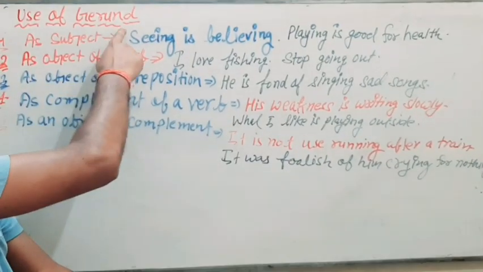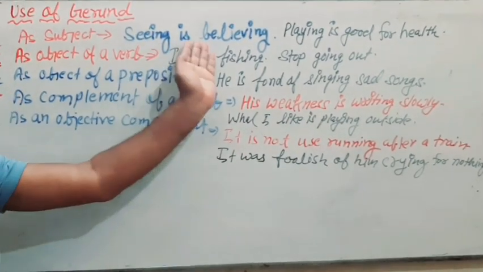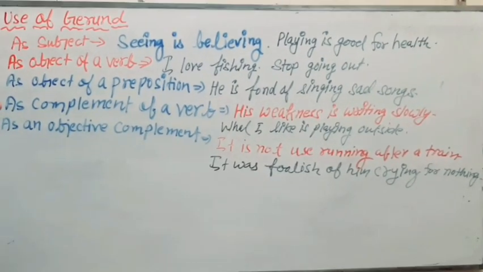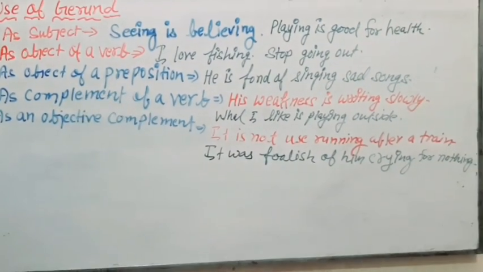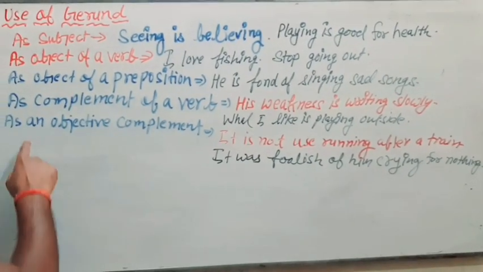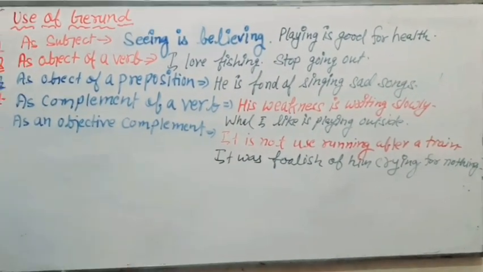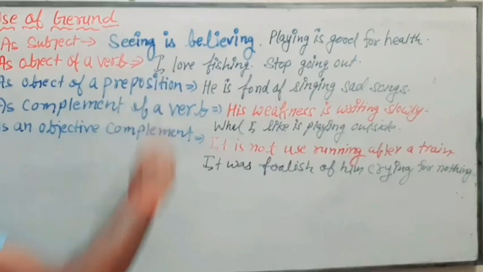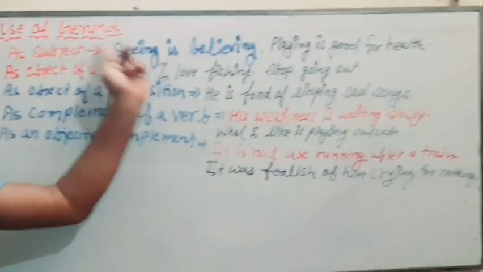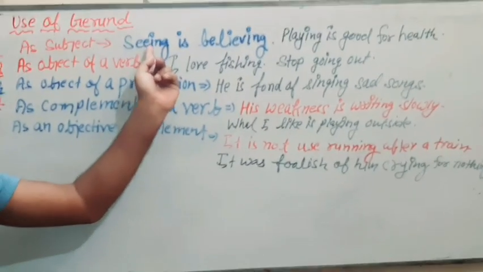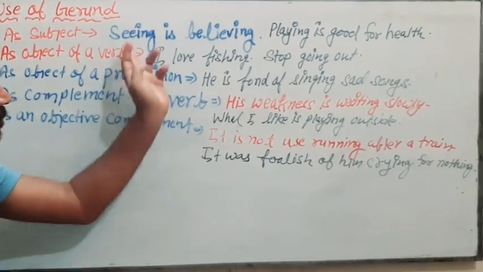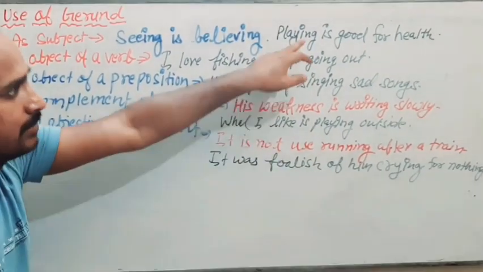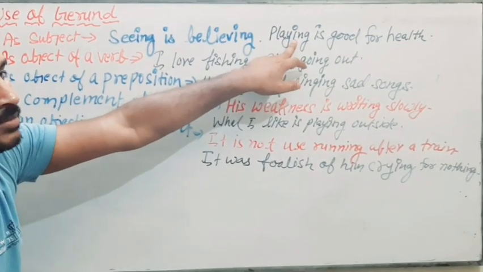Now use of gerund. We use gerund at different places in a sentence: as a subject of a verb, as an object of a verb, as an object of a preposition, as a complement of a verb, and as an objective complement. Just see, as a subject of a verb: Seeing is believing. Here seeing is a gerund working as a subject. Playing is good for health. We have playing as a gerund and it is working as a subject.